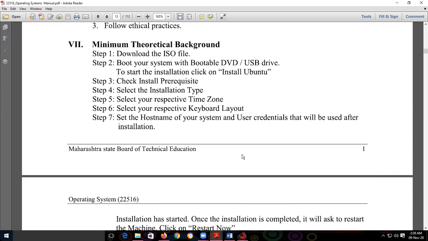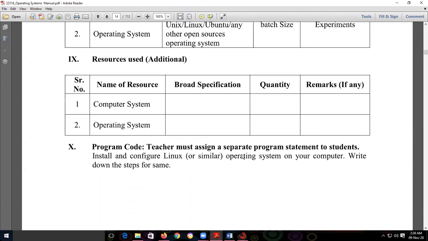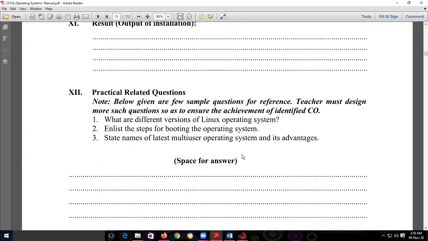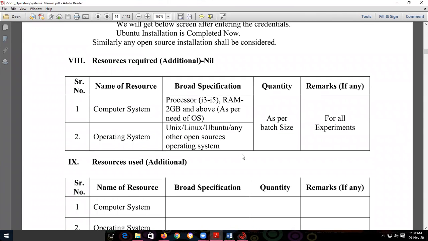But here we are installing the Linux operating system, that is Ubuntu, virtually. Virtually means we always log in to Windows and then we virtually start the Linux operating system.